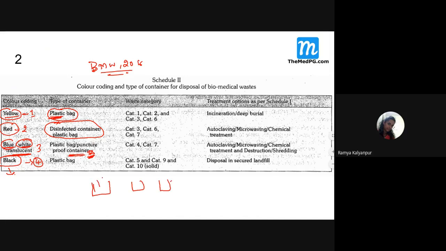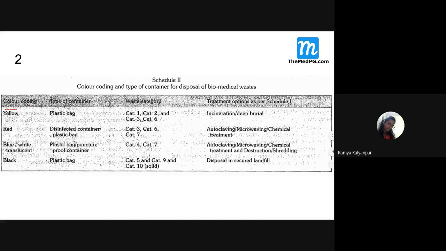So in those boxes, we put the waste. What type of waste do we put in these boxes? All sharp waste. Because in plastic bags it is a thin plastic. If you put the needle or blade, what happens? It will cut the plastic and come out, and whoever touches that will also get a laceration wound because of that waste. So we don't put any sharp items in the plastic bags. So in the plastic bags, all non-sharp items, remember this. And all sharp items are put in the blue and white puncture proof containers. Students, remember this word.